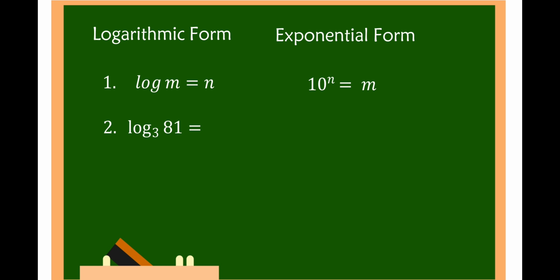Number 2, log of 81 to the base of 3 is equal to 4. 3 is the base, 4 is the exponent, 81 is the answer. So therefore, 3 to the 4th power is equal to 81.